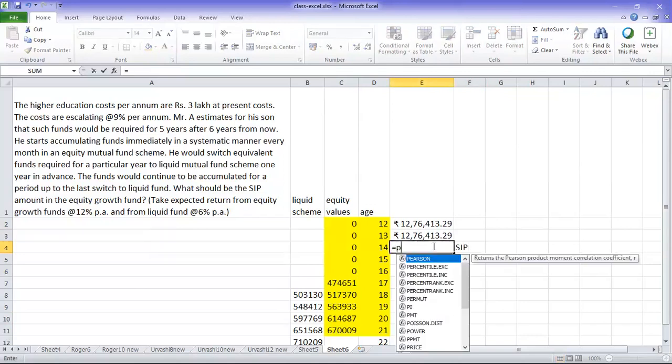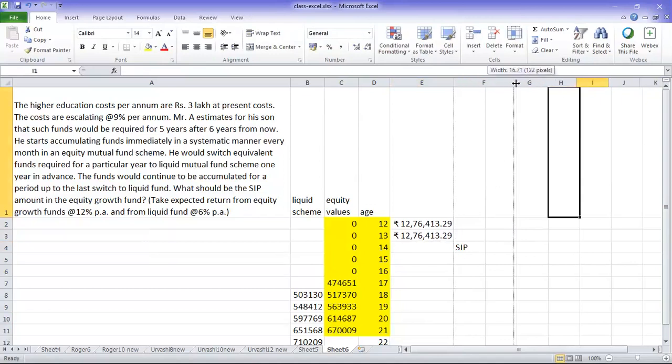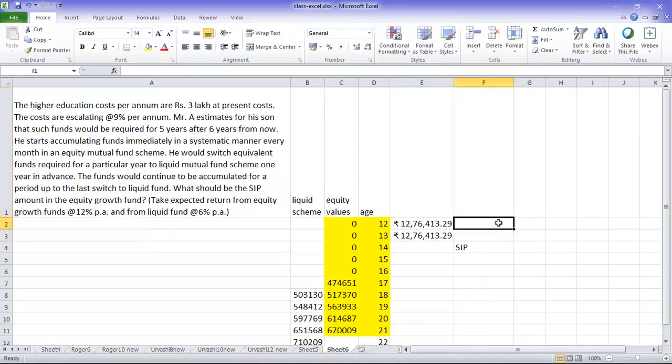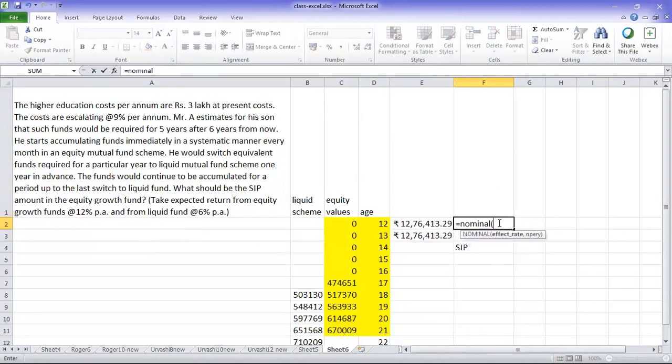So I have to say PMT, but remember, if it is monthly PMT, what do I need to find out? I think you will know. I need to find out the nominal rate, right? So I will go for NOMINAL, open the bracket, 12%, comma 12. So I know the nominal rate.